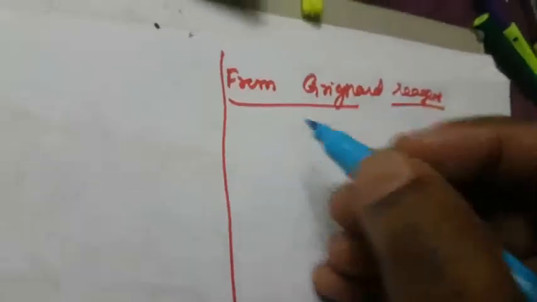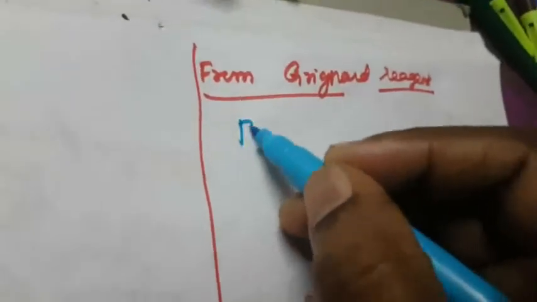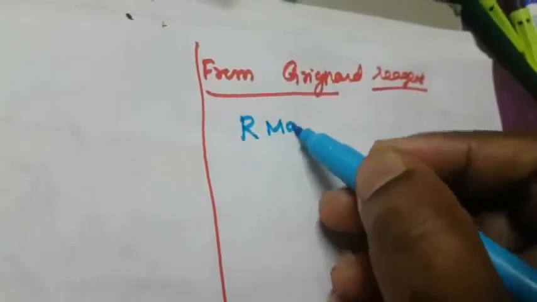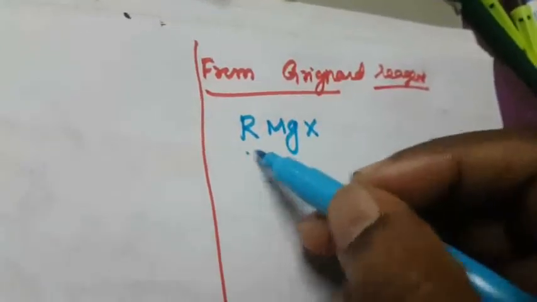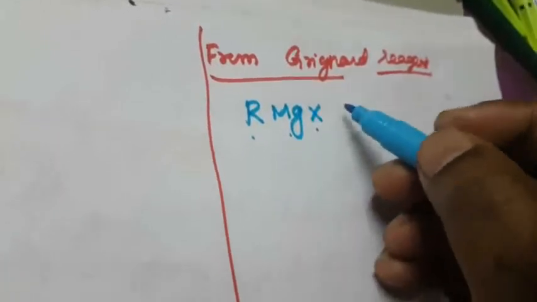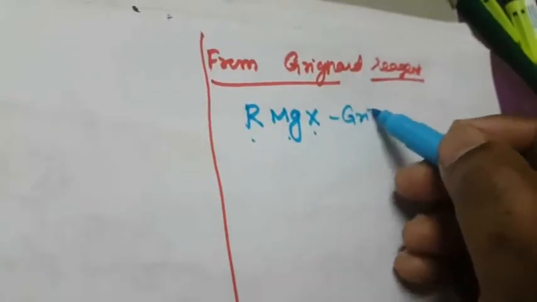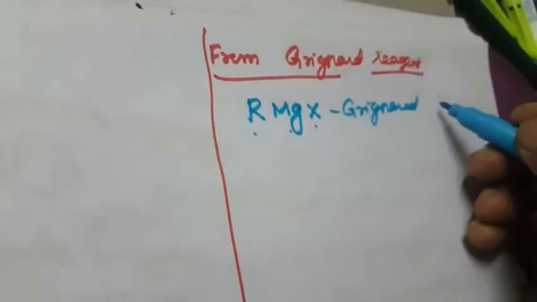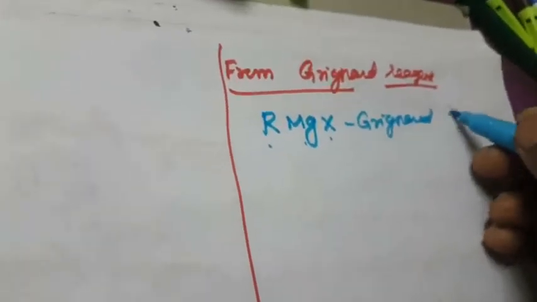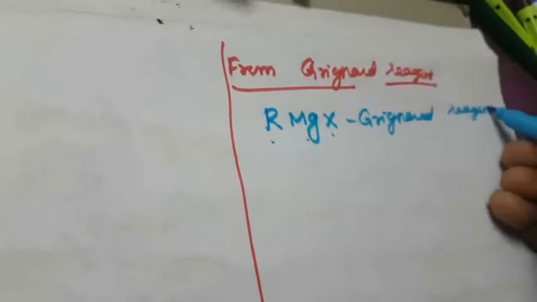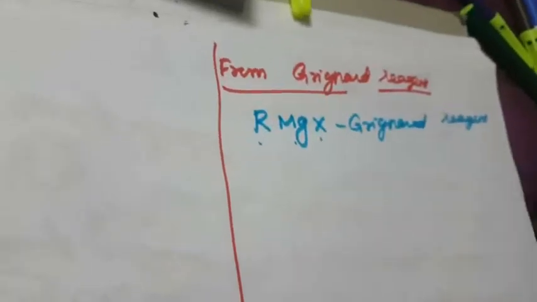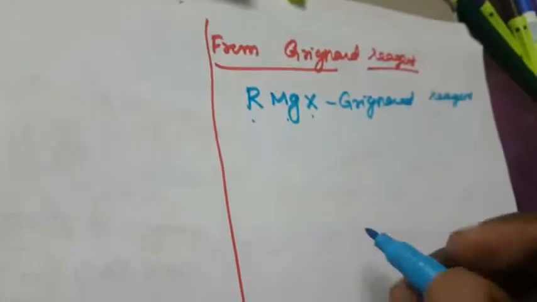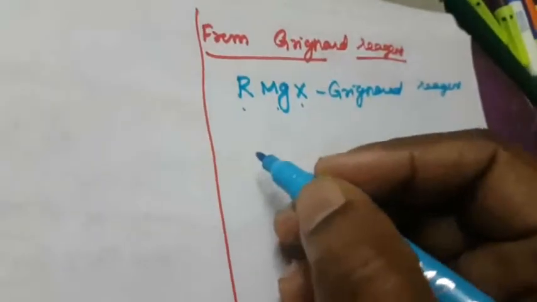How to prepare alcohol from the Grignard reagent? What is meant by Grignard reagent? One alkyl group, one magnesium, one halogen: alkyl magnesium halide is called a Grignard reagent. How to prepare primary, secondary and tertiary alcohols from the Grignard reagent? When the Grignard reagent reacts with methanal, ethanal and acetone, these compounds are formed.